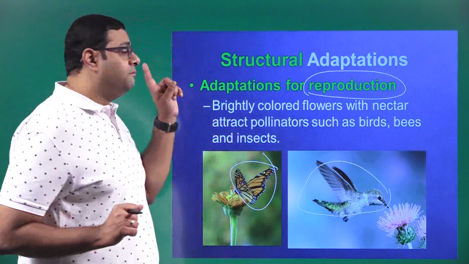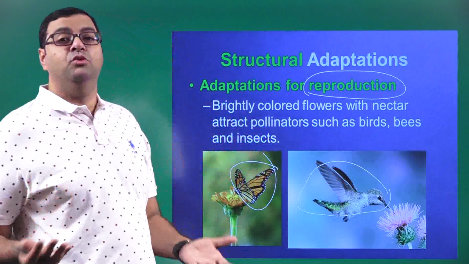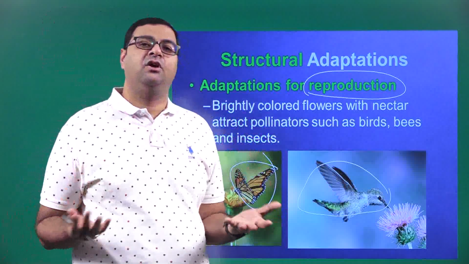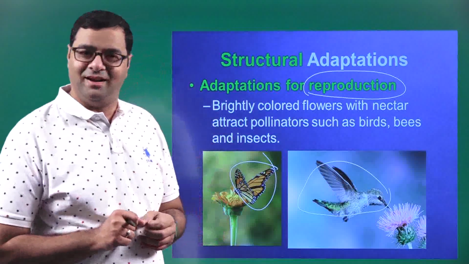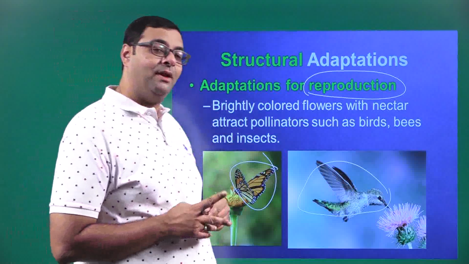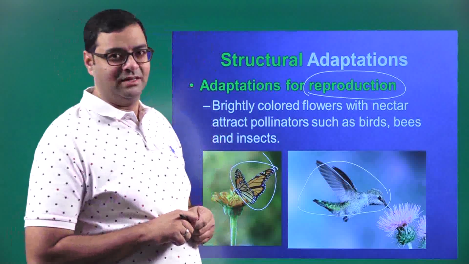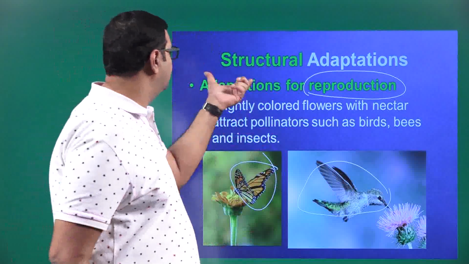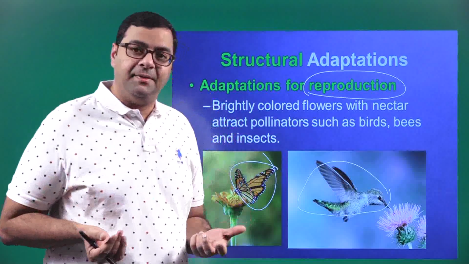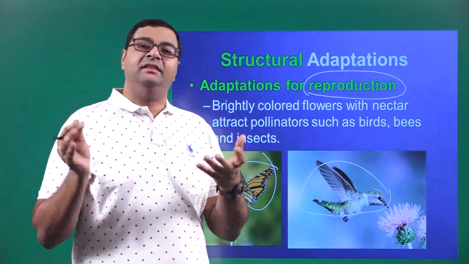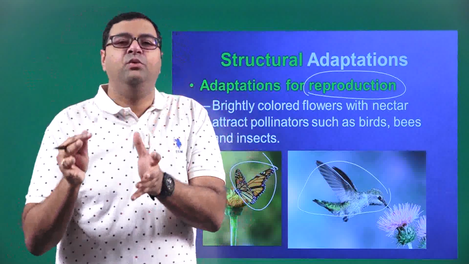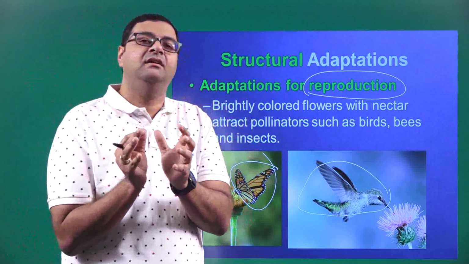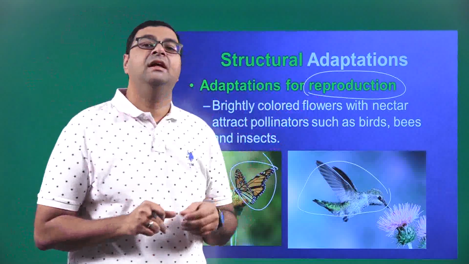So because plants cannot move from one place to another, they have to adapt structurally in some way that they make something come to them and take the reproductive part.